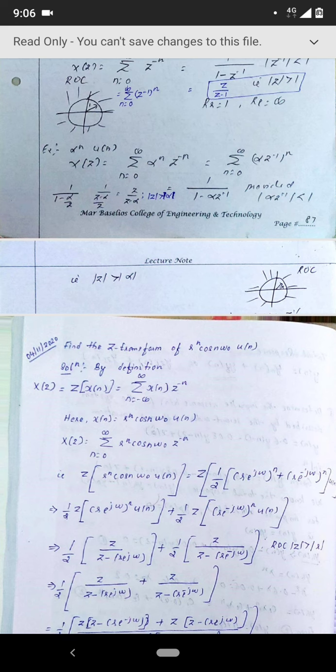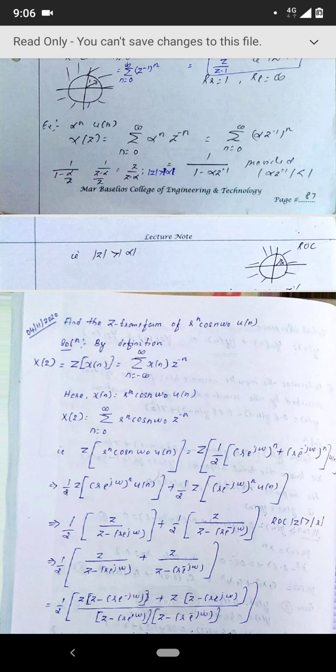So what about the third problem, alpha raised to n u of n? We have seen the region of convergence is outside the circle with radius alpha. So the question is, does this sequence have a Fourier transform?